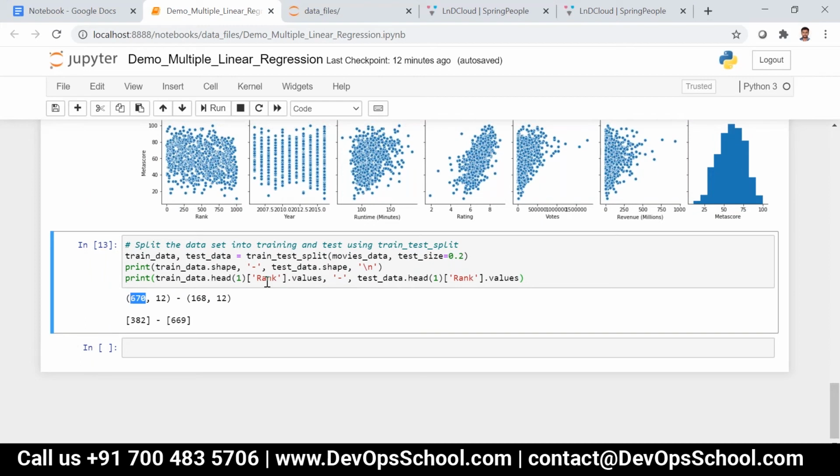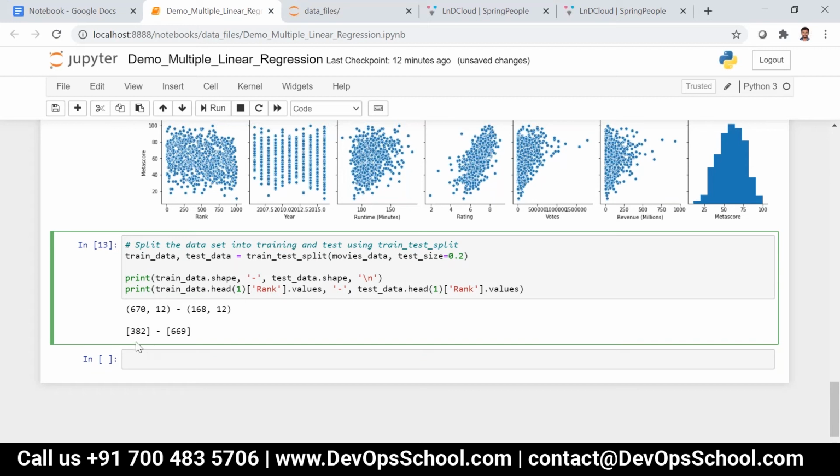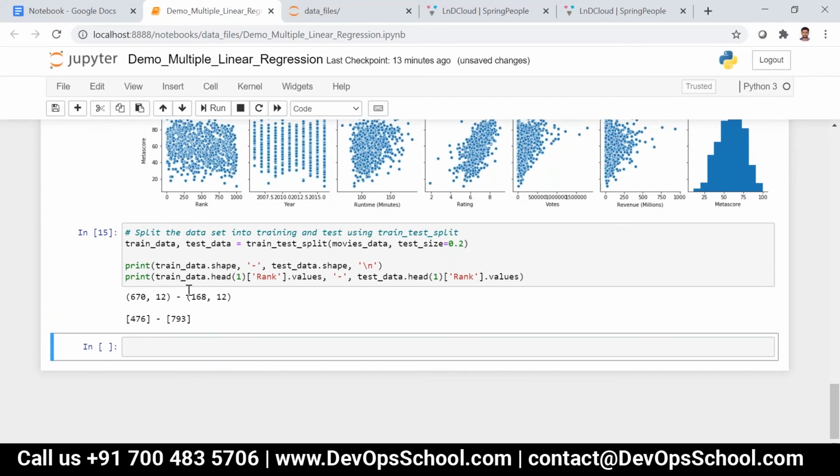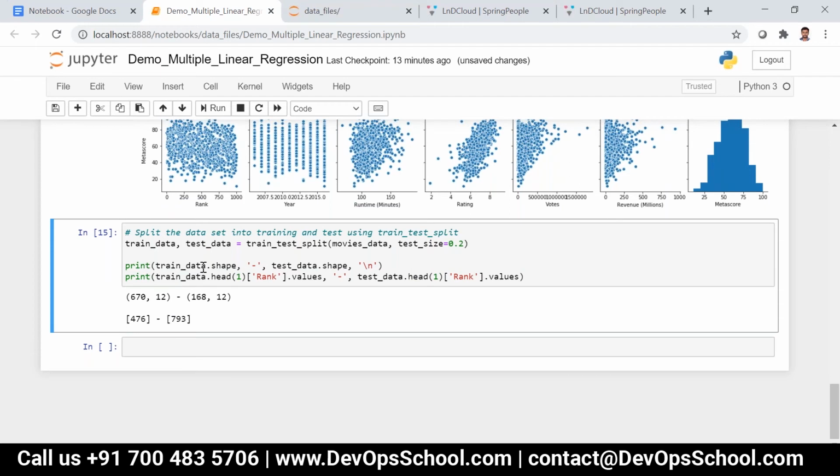Now, why did I print this? We are just printing one particular column, rank, from train data and test data. Whenever I execute, you can see different data is being picked. See here, now it is 723, 291 and 476, 793.